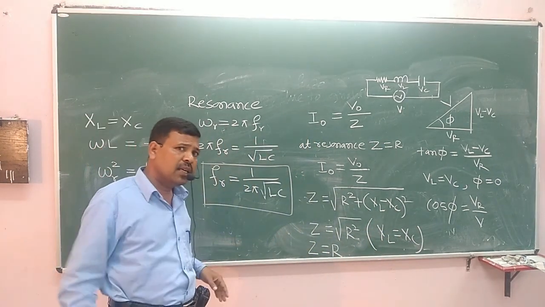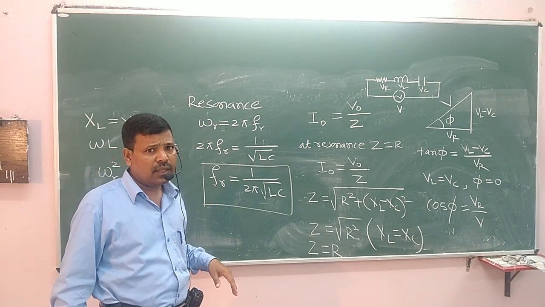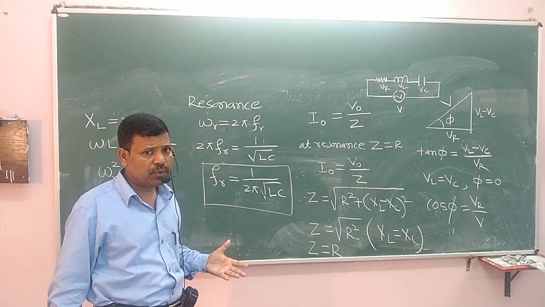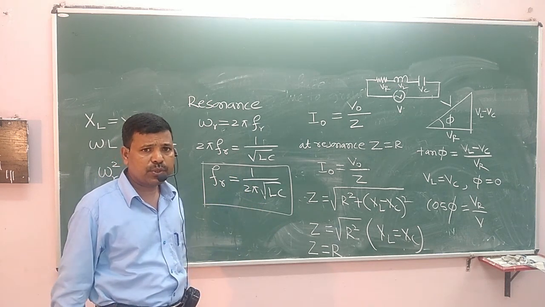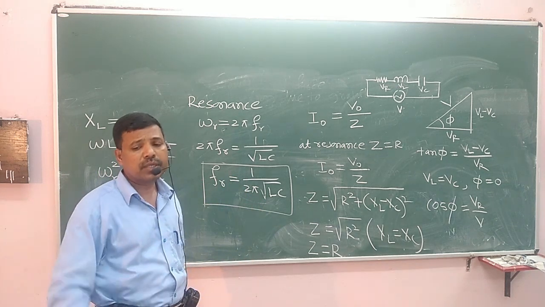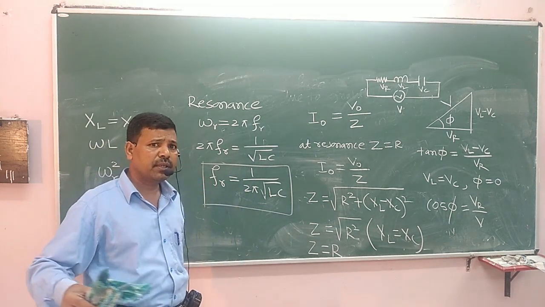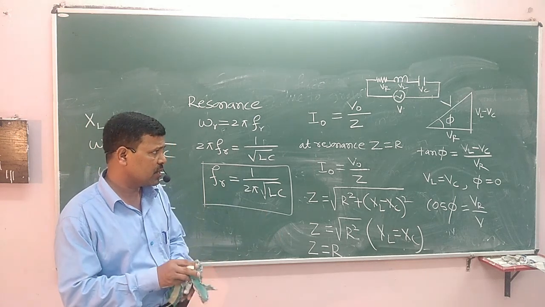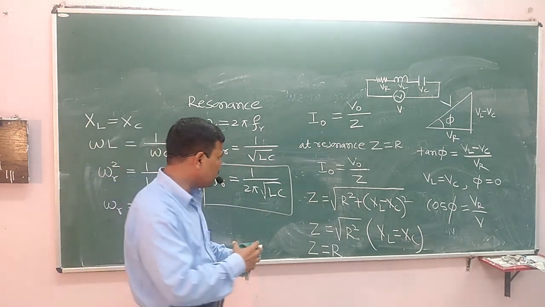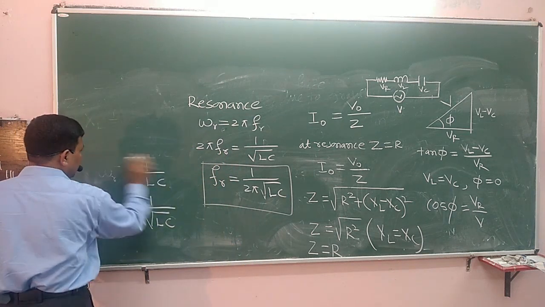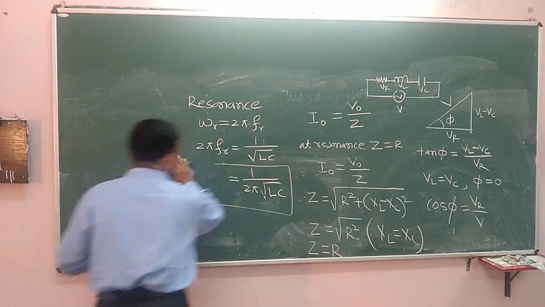Fine. When the LCR circuit behaves like a resistive circuit, that circuit is used as the tuning circuit in the radio or in TV for selecting the stations. Okay, let us continue about this resonance.